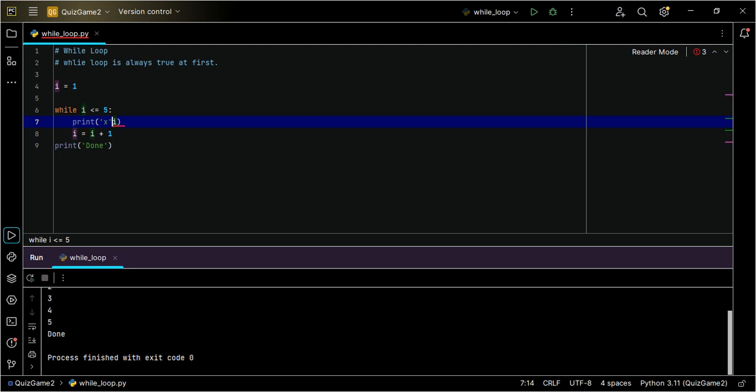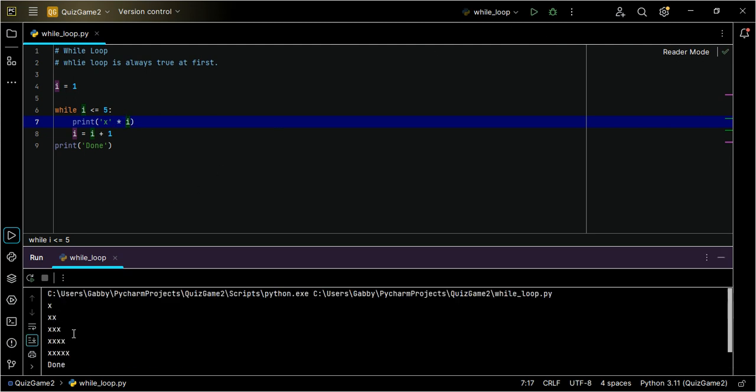x multiplied by I. So we say x multiplied by I, let's run it. You can see. Now what it's going to do, you remember expression, this is an expression here. So we say x, in the first I is 1, so x in one place, the next x in two places, x in three places, x in four places, in five places. And when this is done, it is to print done.